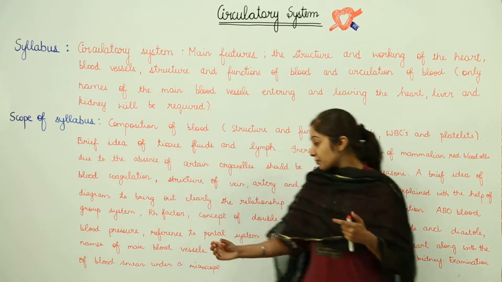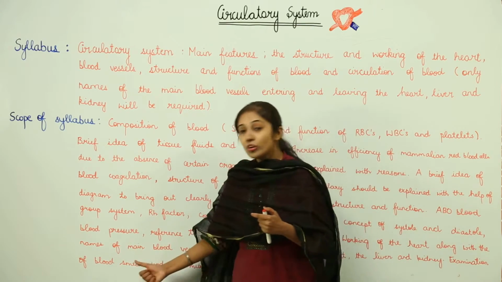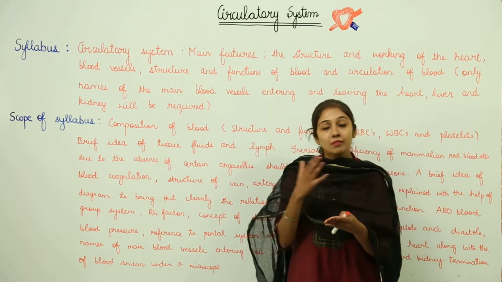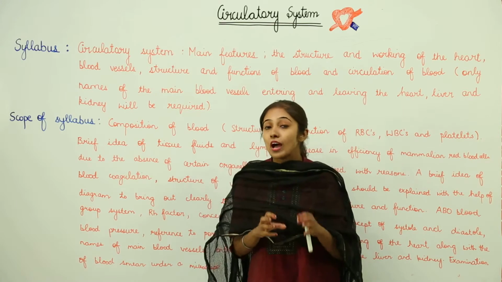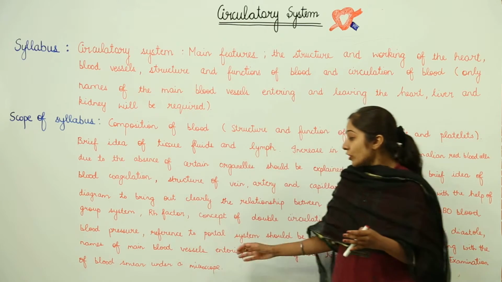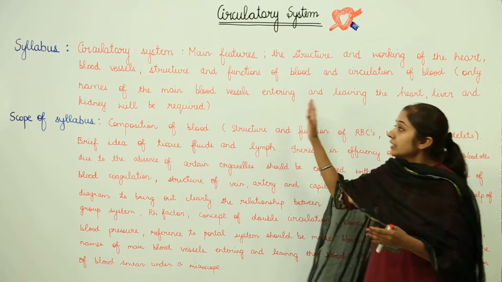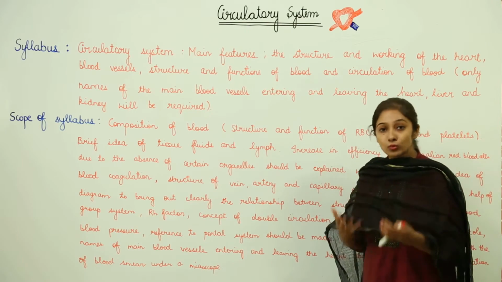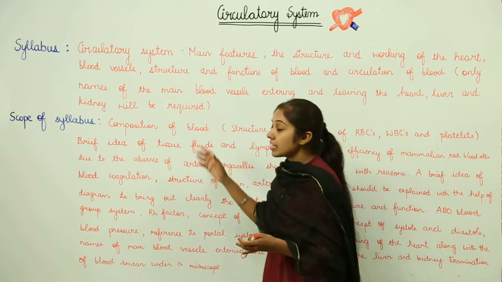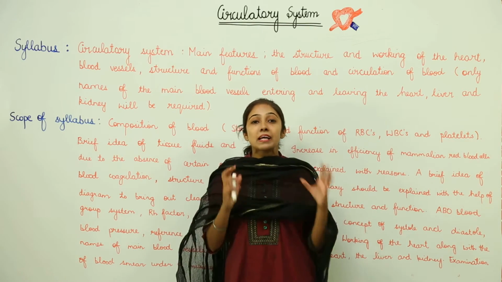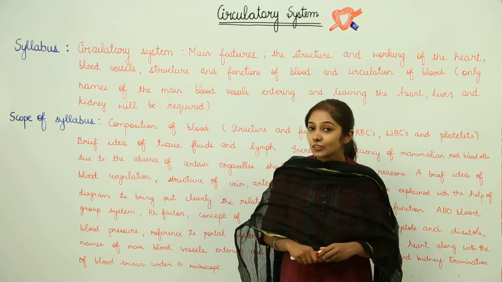By making this blood smear that I just told you about, you can actually see under a microscope what type of cells you have in your blood. So, you can perform this in your labs also, right, in your schools. This is what we are going to discuss under the circulatory system. This is the scope of the syllabus. Let's begin with this pipeline system of your bodies, that is the circulatory system.